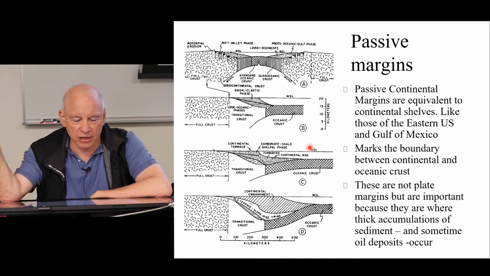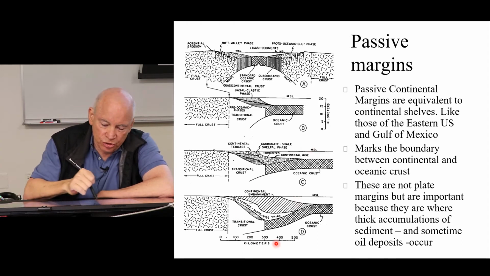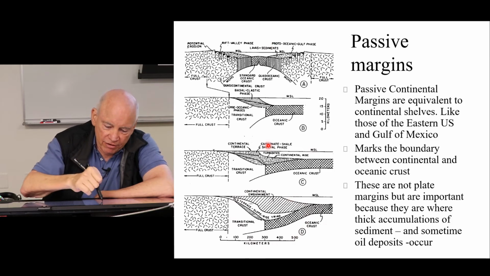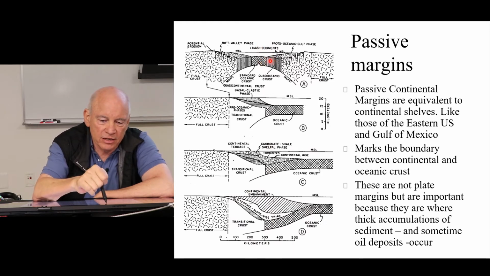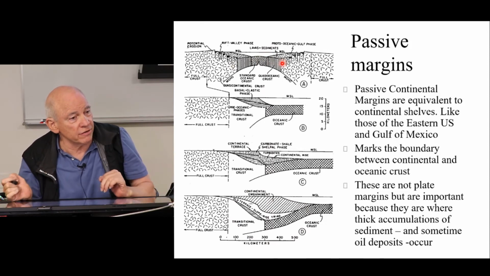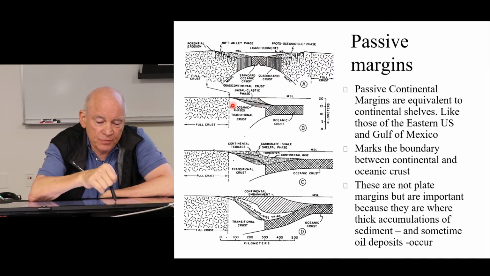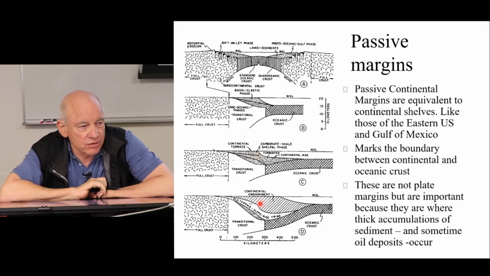So here we see a passive margin, a passive continental margin. And this is what a mature one looks like. And this is how it evolves. It starts off as a rift in the middle of a continent, and then slowly, as this spreading ridge develops, the 2 sides are taken away from each other, like we see with the east coast of South America and the west coast of Africa. And both sides develop something like this, and the older they get, the more this region subsides and the more sediments dump on it, and you get very thick sediments.